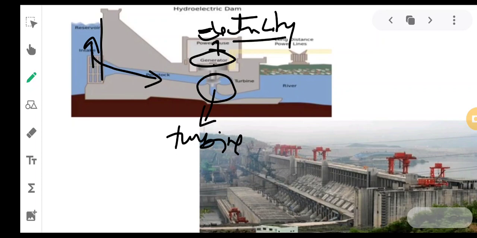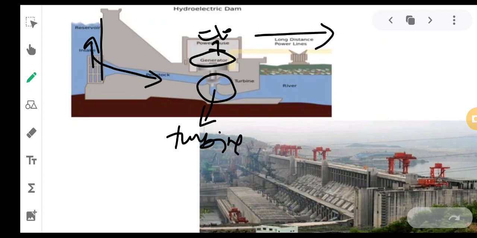This electricity is generally transported to various different parts. The water which is there will again move like a river, it will start to move inside the river. So this is how the hydro power plant is set up.